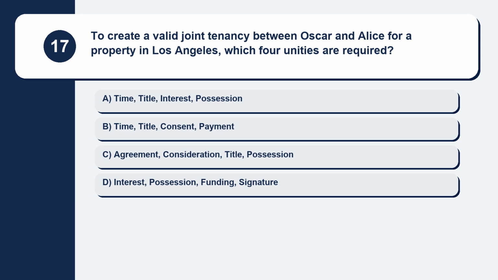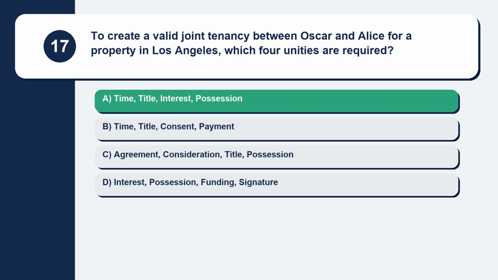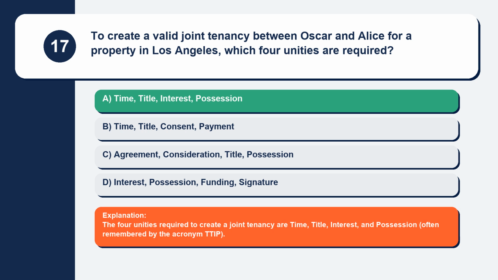Question 17. To create a valid joint tenancy between Oscar and Alice for a property in Los Angeles, which 4 unities are required? Here are your options. Option A, time, title, interest, possession. Option B, time, title, consent, payment. Option C, agreement, consideration, title, possession. Option D, interest, possession, funding, signature. The correct answer is option A, time, title, interest, possession. Explanation. The four unities required to create a joint tenancy are time, title, interest, and possession, often remembered by the acronym TTIP.